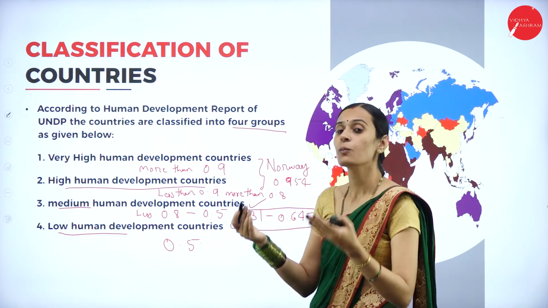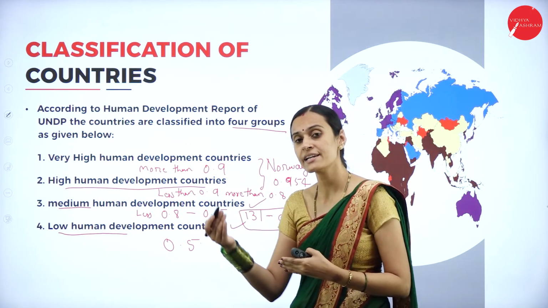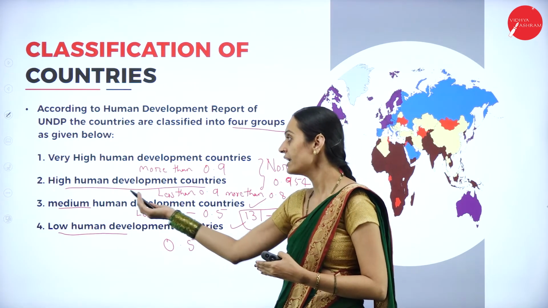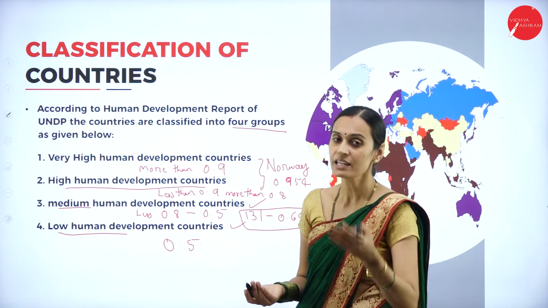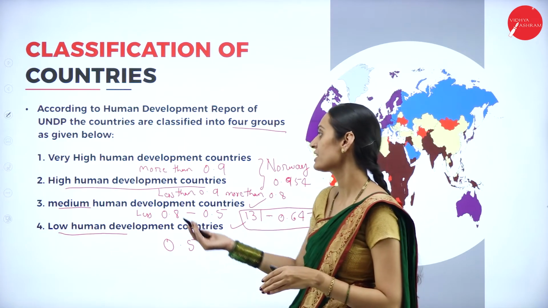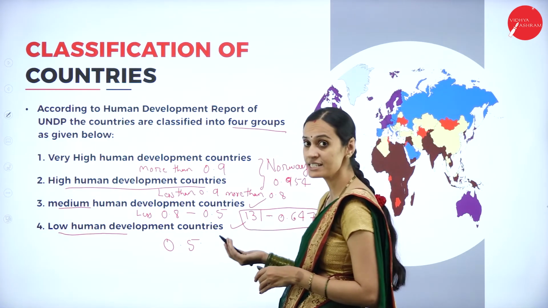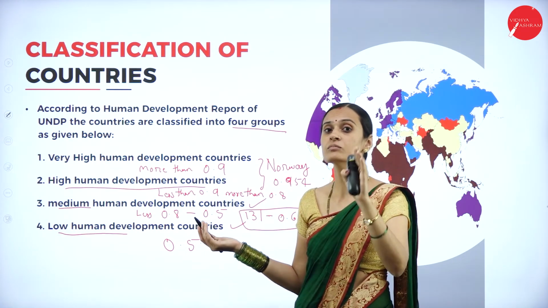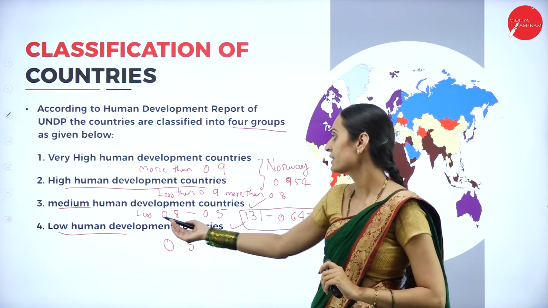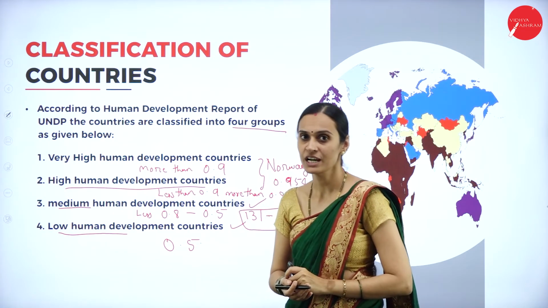If it is more than 0.8 and less than 0.9, it is high human development. If it is more than 0.5 and less than 0.8, it is considered medium human development. Of course, India is considered a medium human development country, and the last one is low human development.